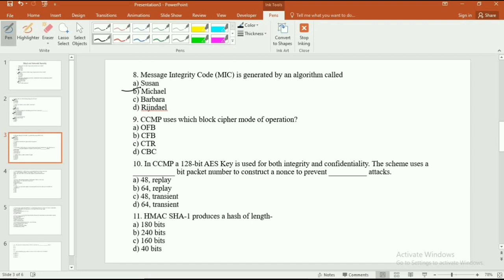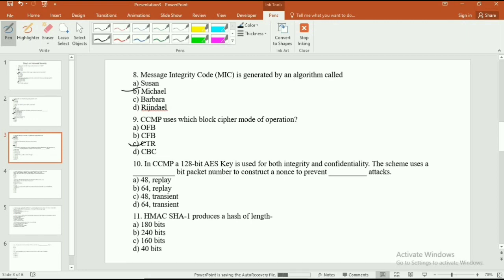Now the ninth question is, CCMP uses which block cipher mode of operation? And here the options are: option A OFB, option B CFB, option C CTR, and option D CBC. The correct answer is option C, which is CTR.